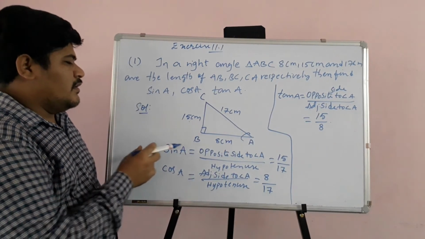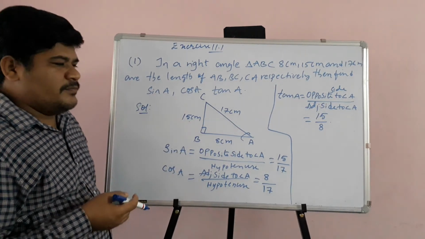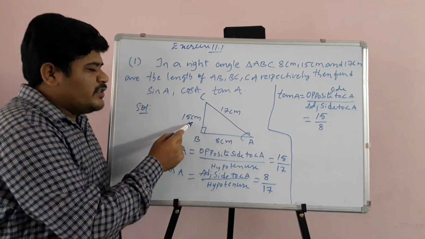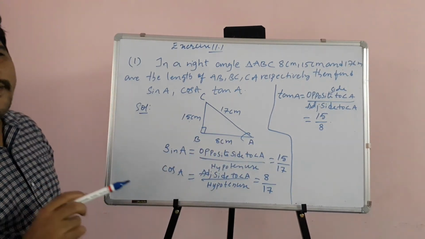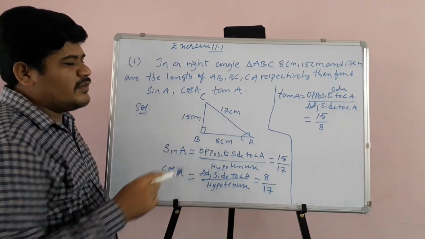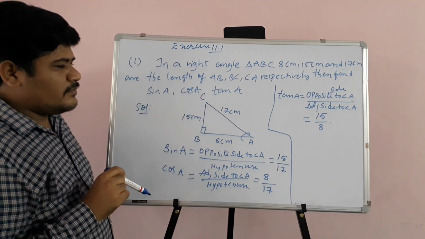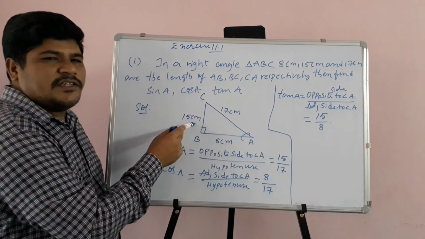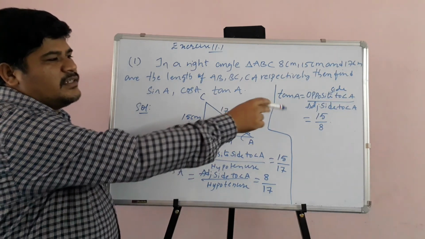See children, they are asking us to find sin A, cos A and tan A from this diagram. Sin A means, with respect to A, opposite side by hypotenuse, 15 by 17. Cos A means adjacent side to angle A by hypotenuse. Adjacent to angle A is 8 and hypotenuse is 17, that is 8 by 17. And tan A is opposite side by adjacent side. Opposite side is 15, adjacent side is 8, that is 15 by 8.